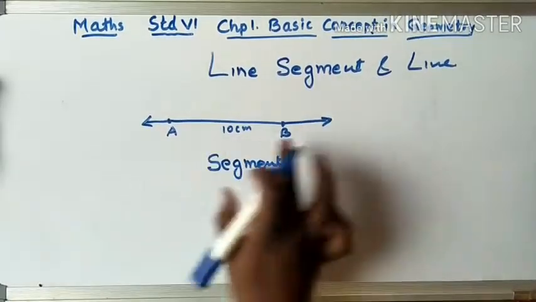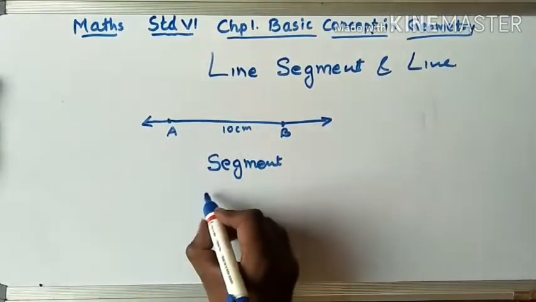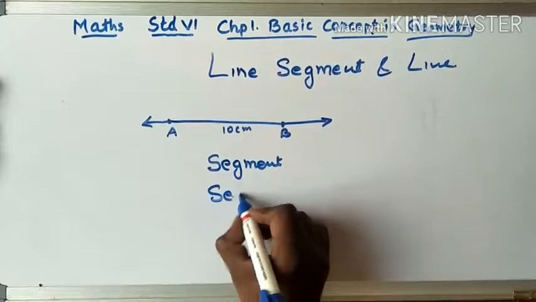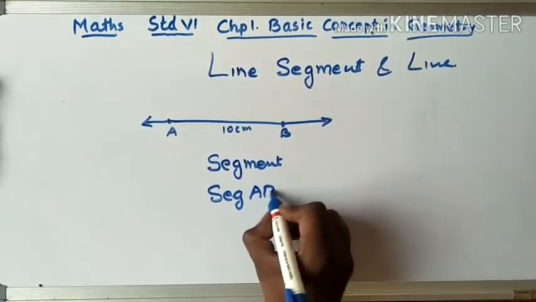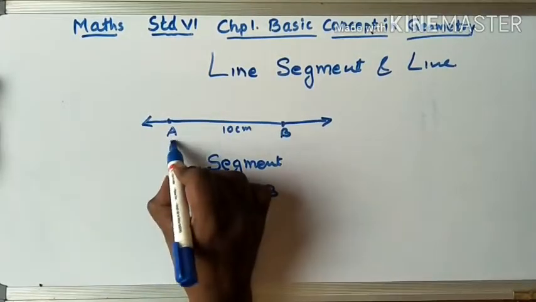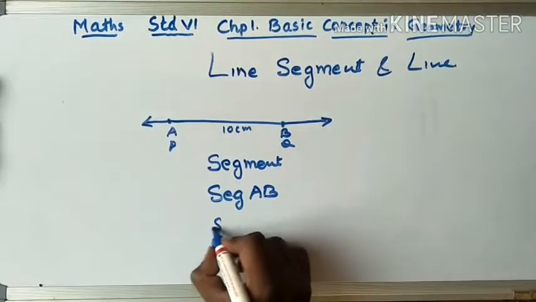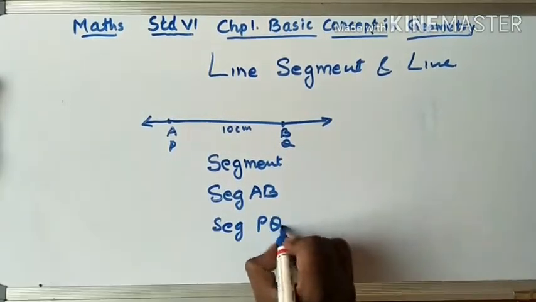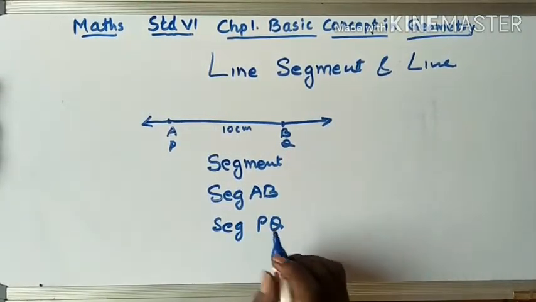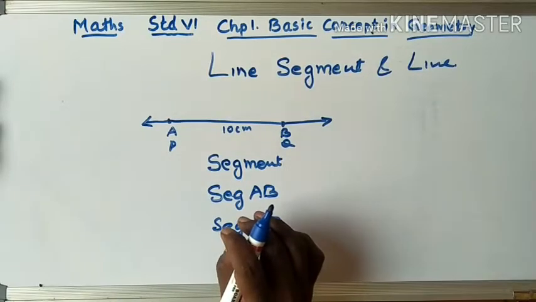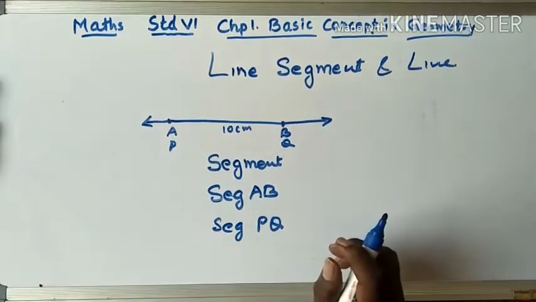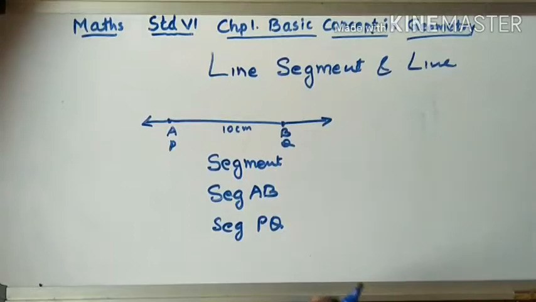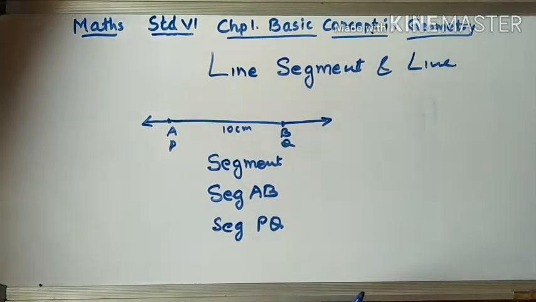Now how do you name this segment? This is AB. So you have to write seg AB. If it is PQ, you write seg PQ. That means for a line segment there is a limit and it has a starting point and an ending point. We call this a line segment.